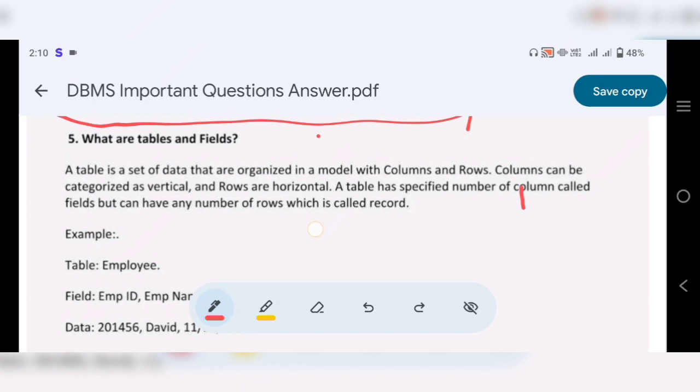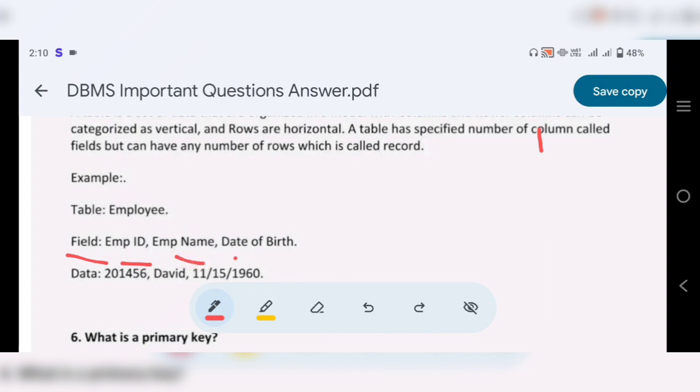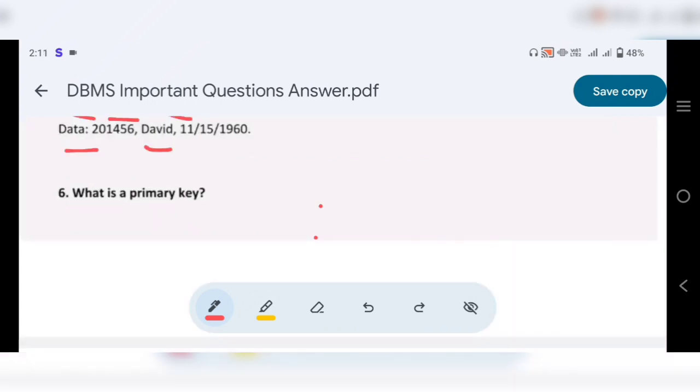The next question is, what are tables and fields? A table is a set of data that is organized in a model with columns and rows. Columns are vertical and rows are horizontal. A table has a specified number of columns called fields but can have any number of rows, which are called records. Example, table Employee, with fields EMP-ID, EMP name and date of birth.